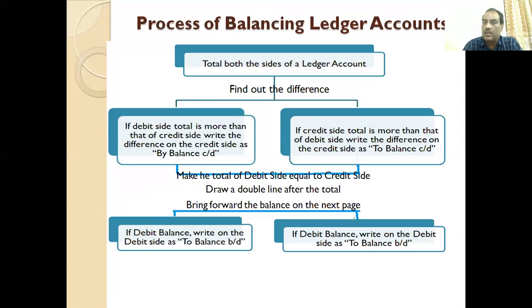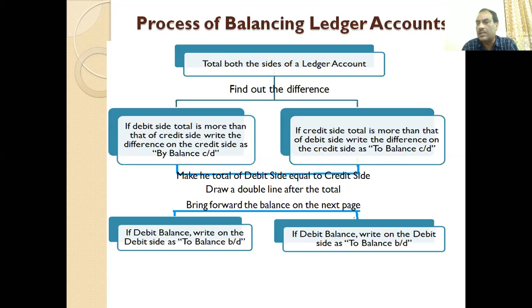While going for the balancing of a ledger account, we start by totaling both sides of the ledger account. A ledger account has two sides, debit and credit. So we total all debits and we total all credits. This is the first step. The second is to find out the difference. If there is any difference, only then do we go for balancing.